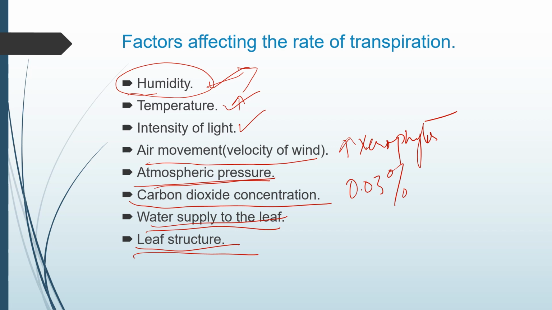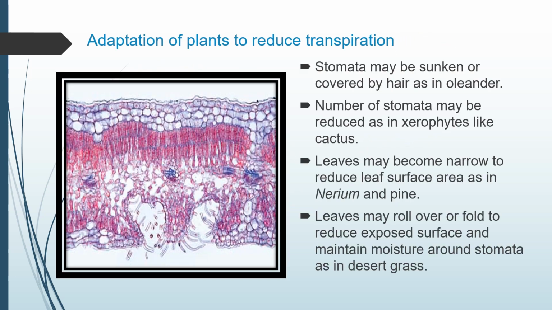Now we will move on to the adaptations, or how the plants get adapted to reduce excessive transpiration. So what are the adaptations to reduce transpiration? Let us see one by one. First, the stomata may be sunken or covered by hair, as in the oleander leaf. Here you see the stomata are all covered with hairs. These pores are covered with hairs so that the transpiration rate is reduced. If it is open without hairs, the transpiration rate will be much higher.